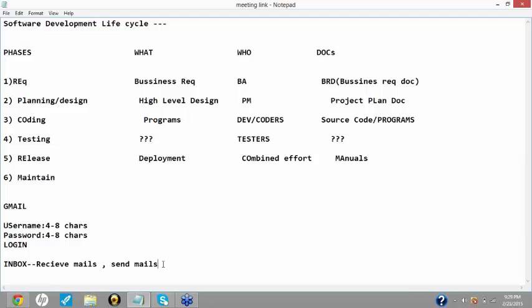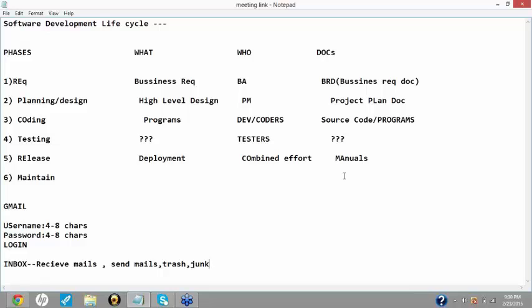Okay, taking this as an example. Now my client comes back to me and asks that I should also include some functionalities, say the trash functionality should also be included over there. Or some junk functionality should be included. So these all things can be done later on in the maintenance phase. Over here, the documents which are prepared would be done for future use.